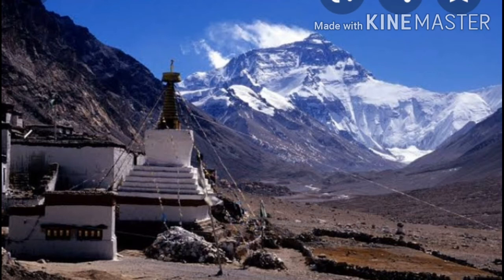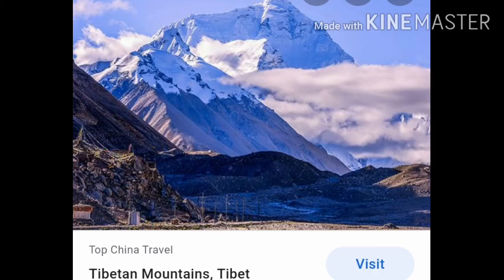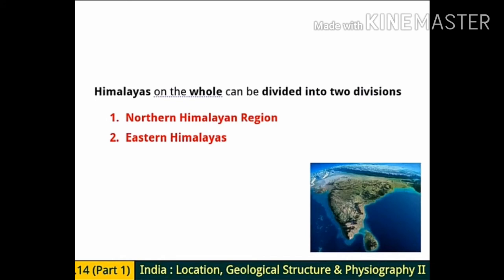Now next one, Himalayas on the whole can be divided into two divisions. So Himalaya is divided into two parts. Which are they? Northern Himalayan region and the other one is Eastern Himalayas. You have to remember how many divisions the Himalayas are divided into. It is divided into two divisions, and which are they? Northern Himalayan region and Eastern Himalayas.